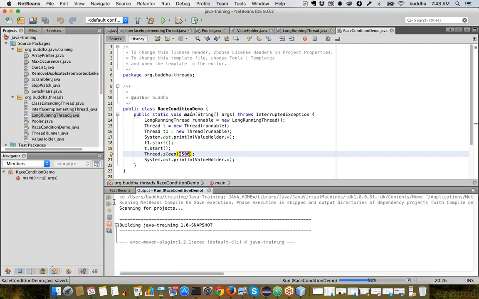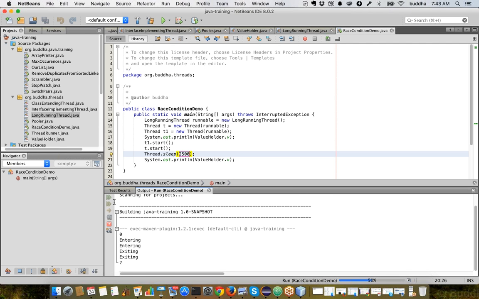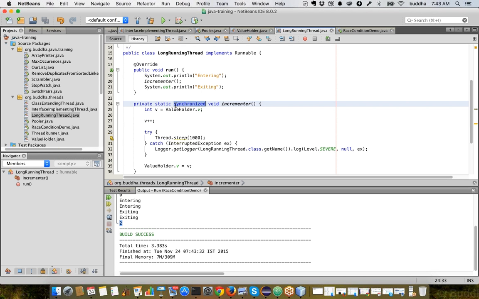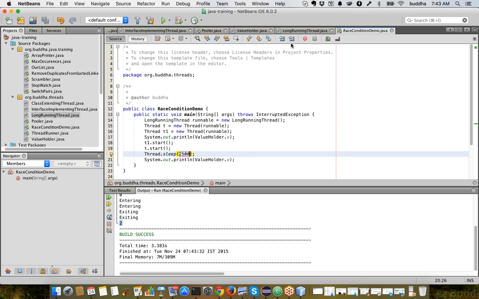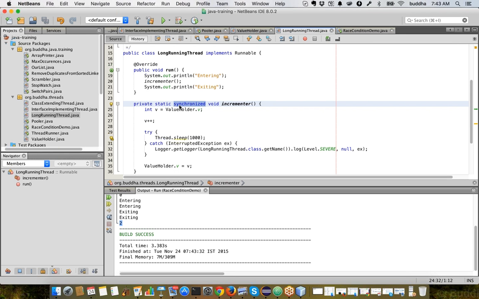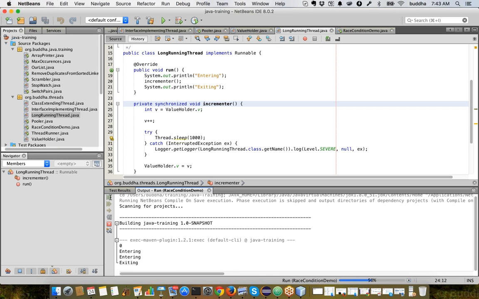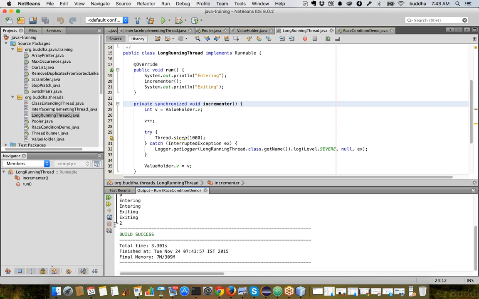So now when we run this, both threads have exited, and now finally the value is 0. So how did it work? Because we have introduced a synchronized keyword here, we are locking that particular object. Okay, so imagine this is not a static object. Now what happens is if we say synchronized and if we run this, we still got 2 over here.